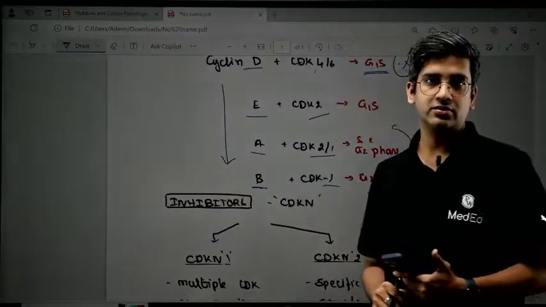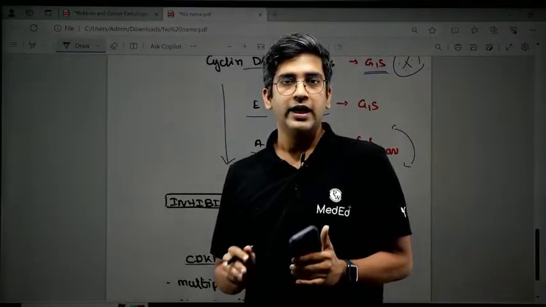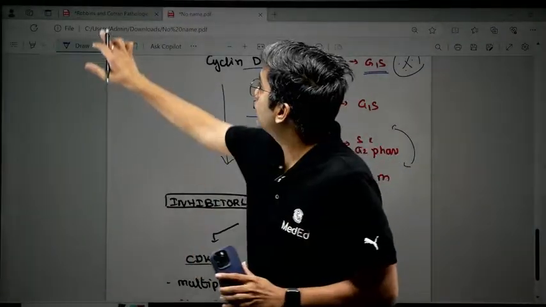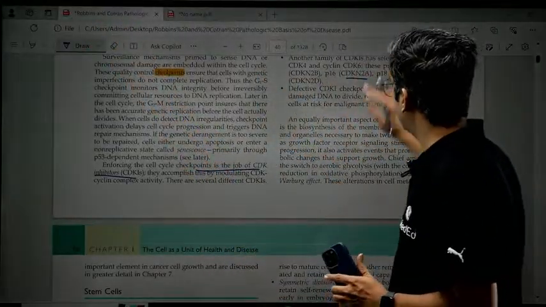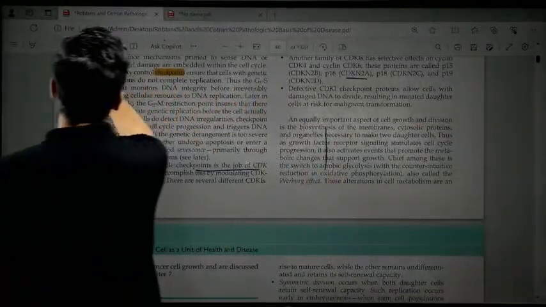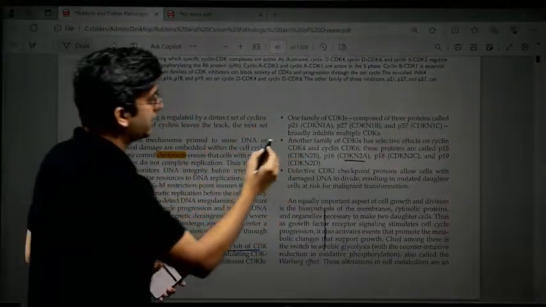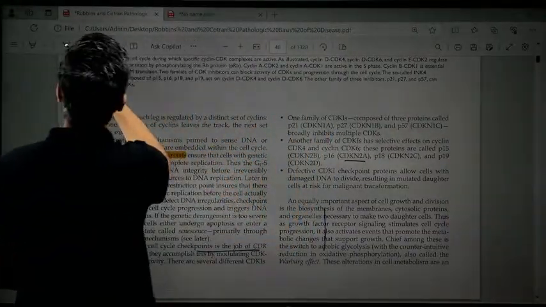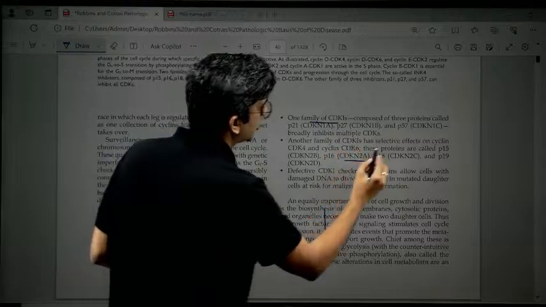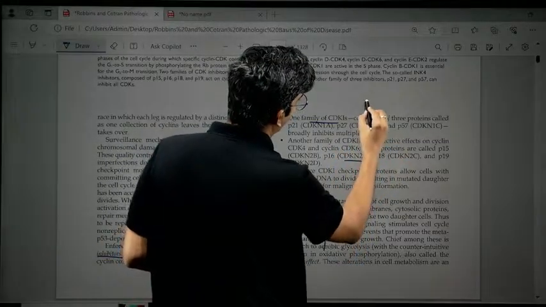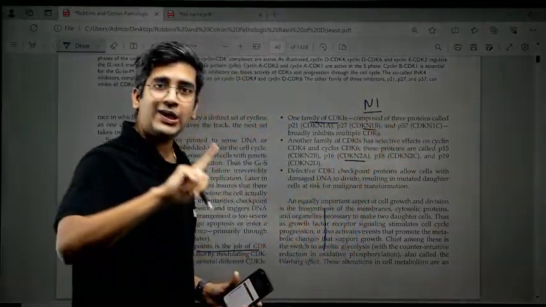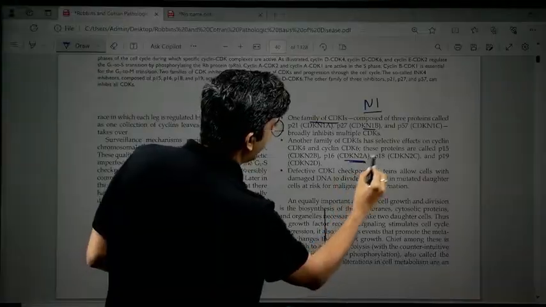Now let's come to the next. Next, your inhibitors. I'm going to divide inhibitors the way Robbins divides them. Let's go back to Robbins here. This is where the inhibitors are in Robbins. Look at this. Robbins calls them 2 families of inhibitors. One family of CDKIs, which I'm going to call CDKN1. N stands for inhibitor. This is the N1 family, and this is your N2 family.